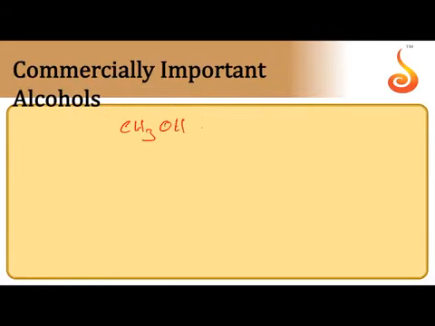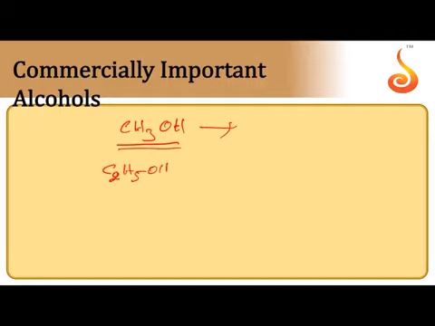Some commercially important alcohols. Methyl alcohol is also called wood spirit because it is obtained by the destructive distillation of wood. Methyl alcohol is a toxic compound. When a person consumes methyl alcohol in large doses, it leads to death also. If it is in a smaller amount, it leads to damage of the optic nerves. Methyl alcohol is a very dangerous one.